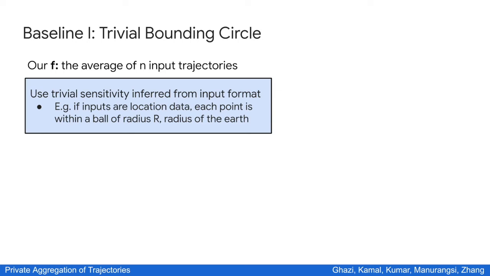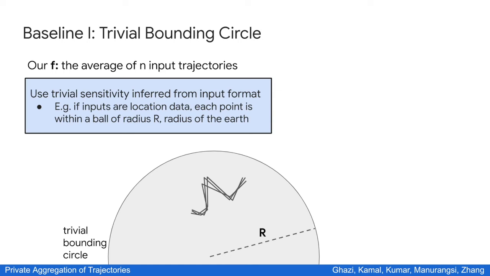Specifically, if we know that the inputs are location data, then we know that each point in the trajectory is within a ball of radius r, where r is the radius of the Earth. This is illustrated below here. We call such a bounding circle a trivial bounding circle, which is the one that we can infer directly from the data format.